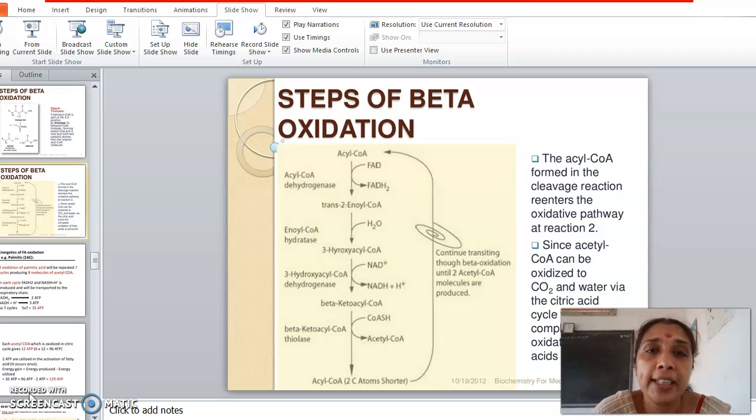Okay. So meanwhile, I think I'll continue with our second year portions. We have been discussing the metabolism of lipids, fatty acids, right? And we've completed the beta oxidation and the other minor oxidative pathways of saturated fatty acids like alpha oxidation, omega oxidation, and peroxisomal oxidation. All of them are finished.